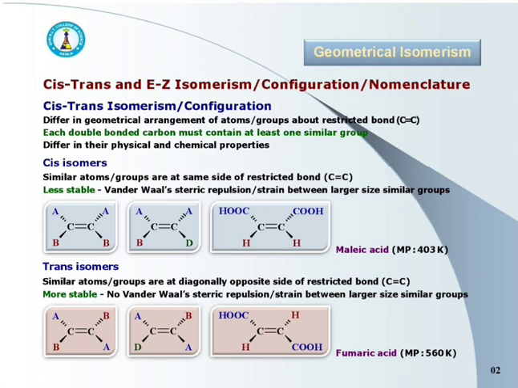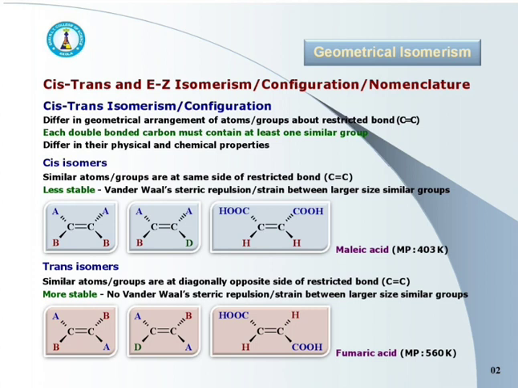Here also, there is no need to consider the position of atoms B and D. These are different atoms, so we just have to observe the similar atom. Here the similar atoms A are at diagonally opposite sides, that's why it is the trans isomer, whereas in the first, the similar atoms A are on the same side of the double bond, hence it is the cis isomer.